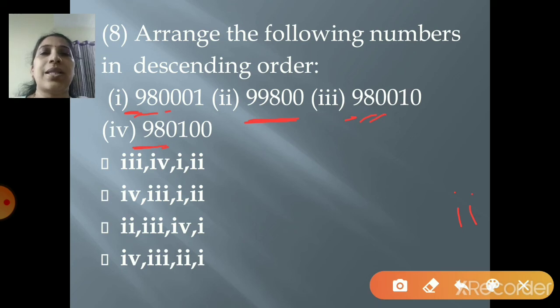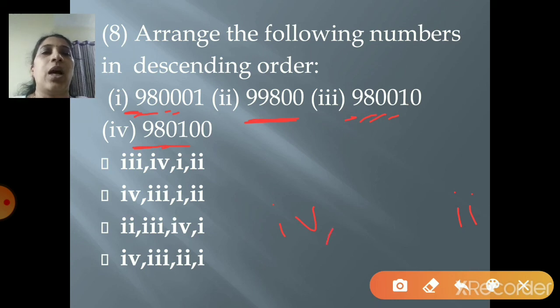Again you cannot decide. Go to the fourth number. What is the fourth number? 0, right? And here what is the fourth number? 1. And here what is the fourth number? Again 0, right? So 0 is smaller than 1, right? 1 is greater than 0. So your first number you got, it is the fourth one, right? That is 980100, your larger number.